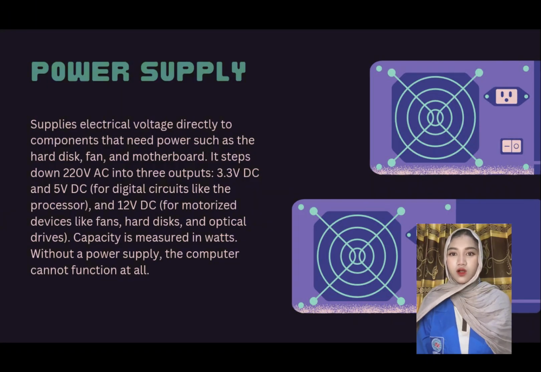Each of these voltages has a different function. The 3.3 VDC to 5 VDC voltages function to provide voltage to the digital circuit parts, for example, the processor. Meanwhile, the 12 VDC voltage is useful for providing voltage to devices that require driving power, such as fans, hard drives, and optical drives or CD drives. The capacity available in the power supply is calculated in watts.